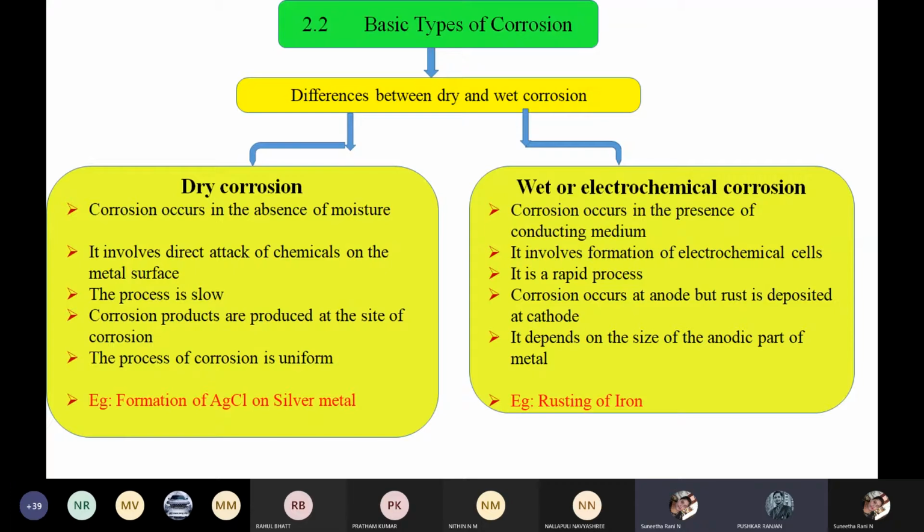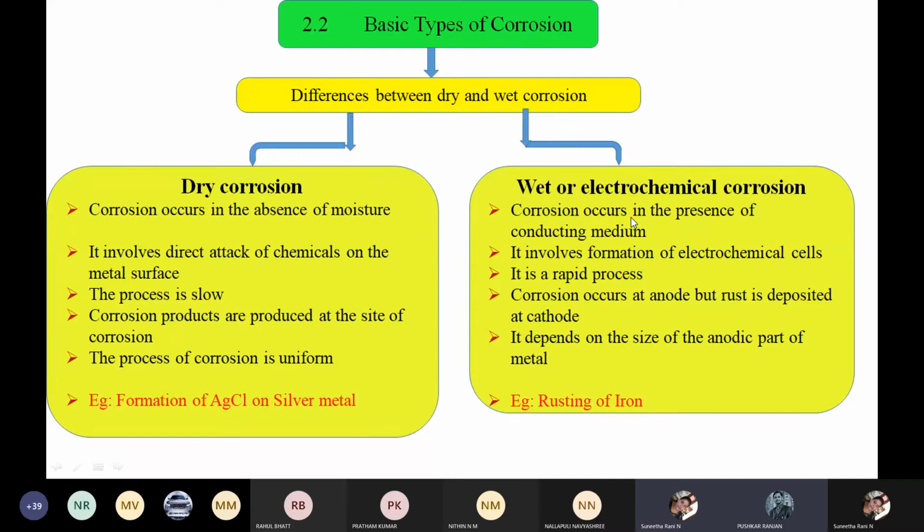Electrochemical theory explains only wet corrosion, not dry corrosion. Dry corrosion occurs in the absence of moisture, where there is no conducting medium. So electrochemical theory does not come into the picture for dry corrosion. It only explains corrosion in the presence of a conducting medium, not when the metal is not exposed.